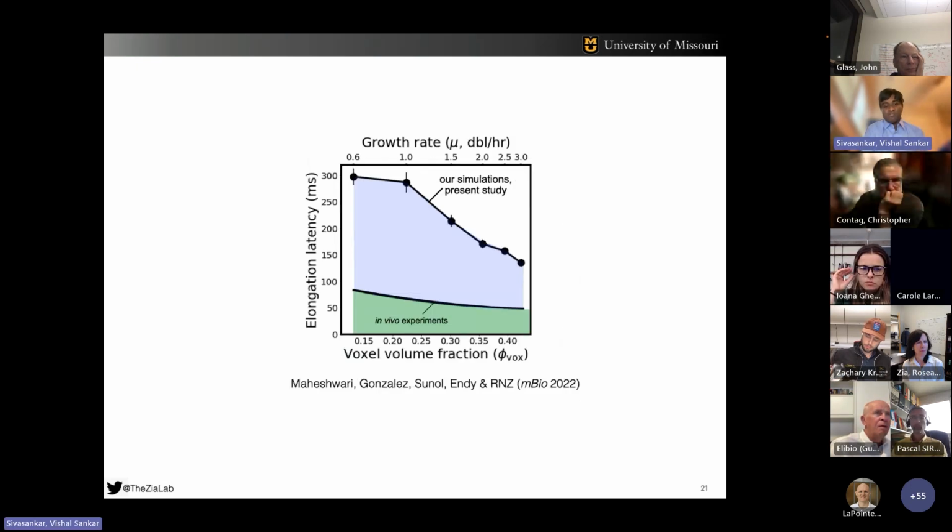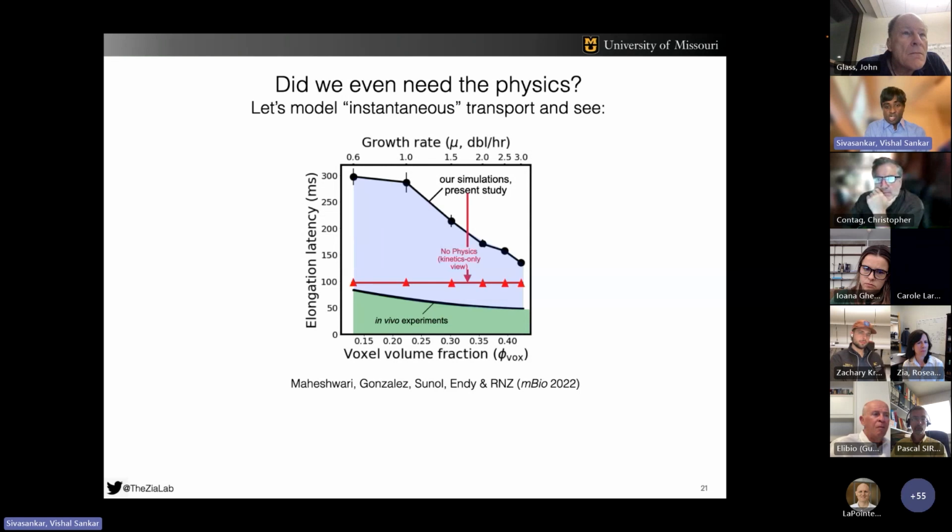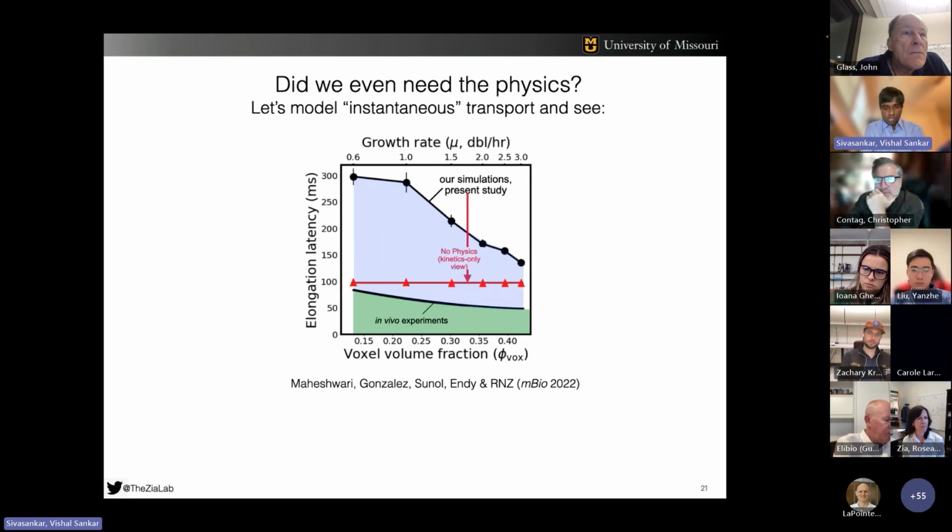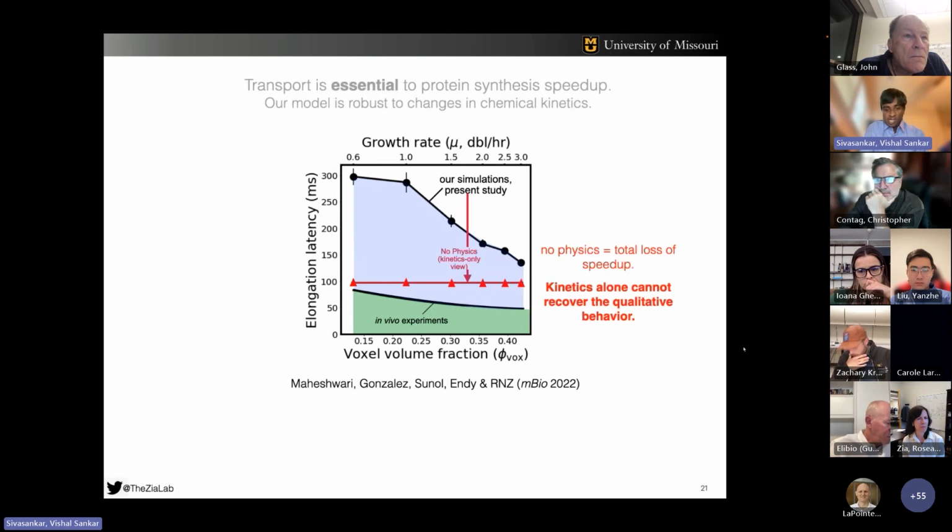Okay, let's compare our findings to the experiments. Most of you might now be looking at the quantitative gap and think, okay, maybe we didn't need the rate-limiting physics, or maybe we just need to crank up the Rodnina kinetics in our model. The answer is no. Let me show you what happens when we remove transport physics. Without it, sure, we do see the gap close up, but we do not observe the speed up with growth rate that is well documented in the in vivo experiments. Physics is central to recover the qualitative behavior.